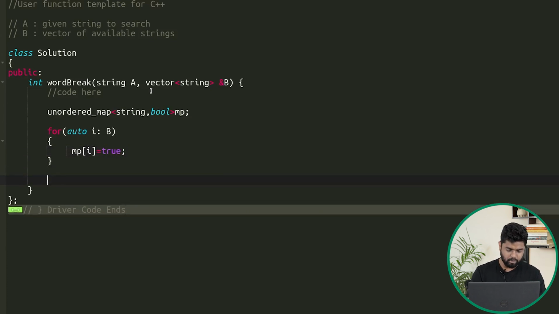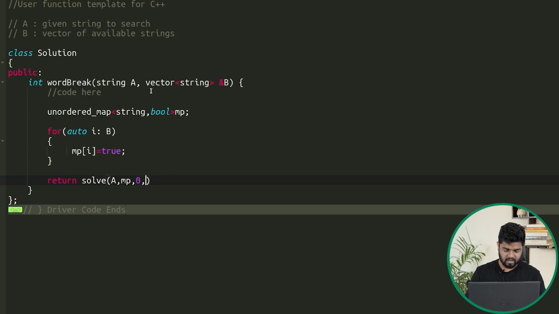Then after that, we need to return the recursive function, or a solve function. Let's name it the solve function. That would be better. You can name it anything that you want. Then I will pass the string A, because initially I have to search for the whole string. I'll pass the map also. Initially I'm starting from the 0th index, guys.